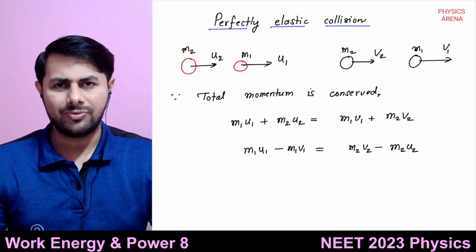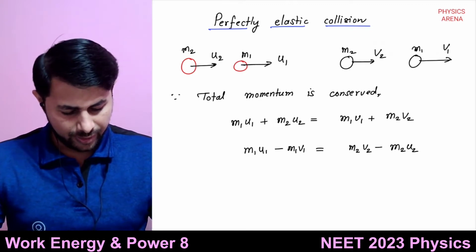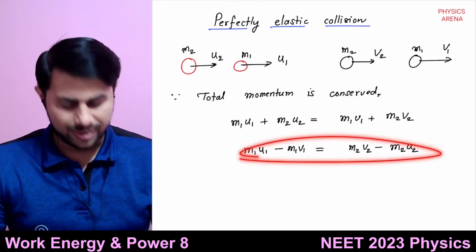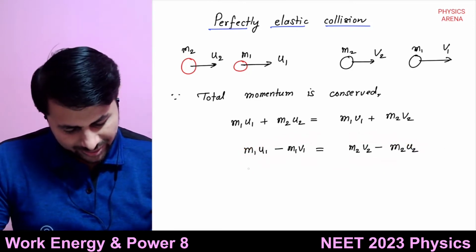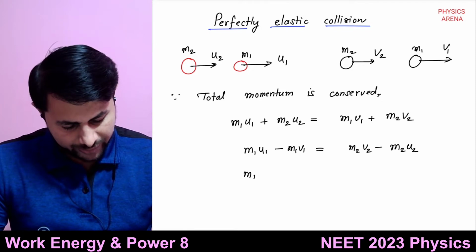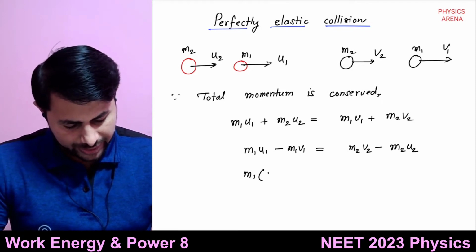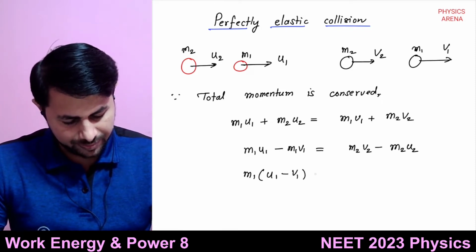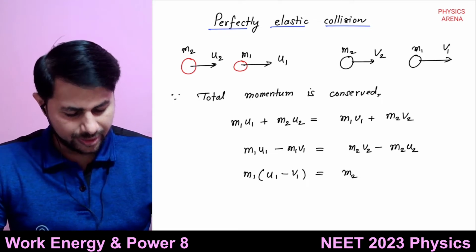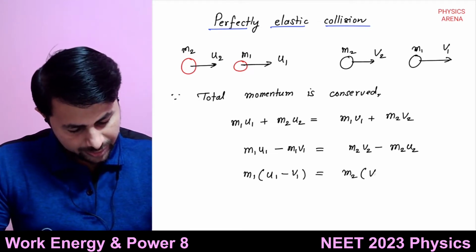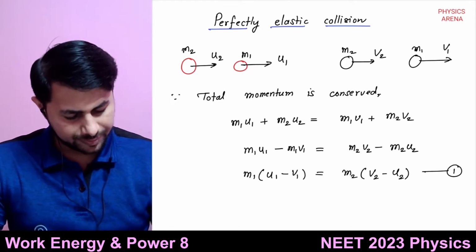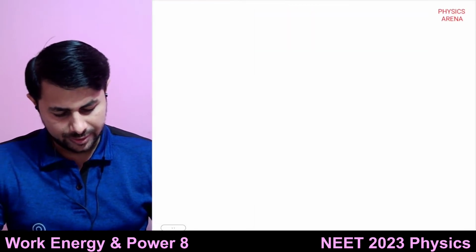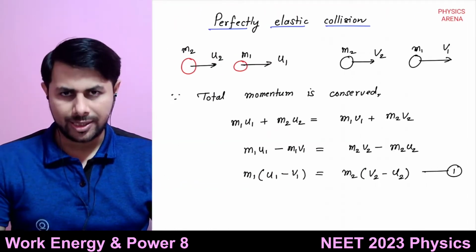All right, so this is a trick. Then you can take m1 common, so you get m1 times (u1 minus v1) is equal to, here you can take m2 common, m2 times (v2 minus u2), and let's call this equation number 1. This is from conservation of momentum.